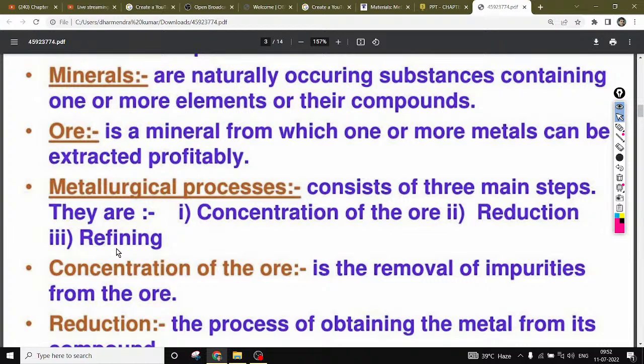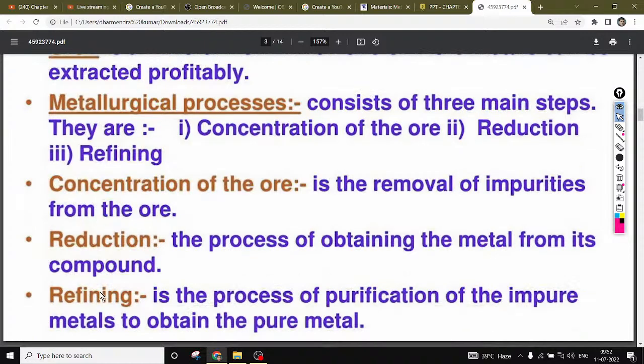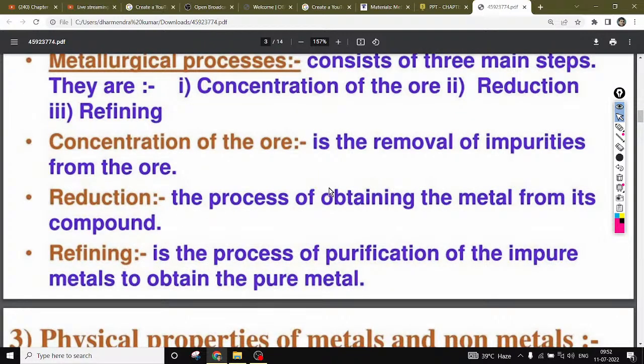So the first process is the concentration of the ore. It is the removal of impurities from the ore, right? As I have already explained, the first step is the concentration of the ore, means the removal of the impurities from the ore. First we need to remove impurities, and only then can we go to the next process, that is reduction. Reduction is the process of obtaining the metal from its compound, right?